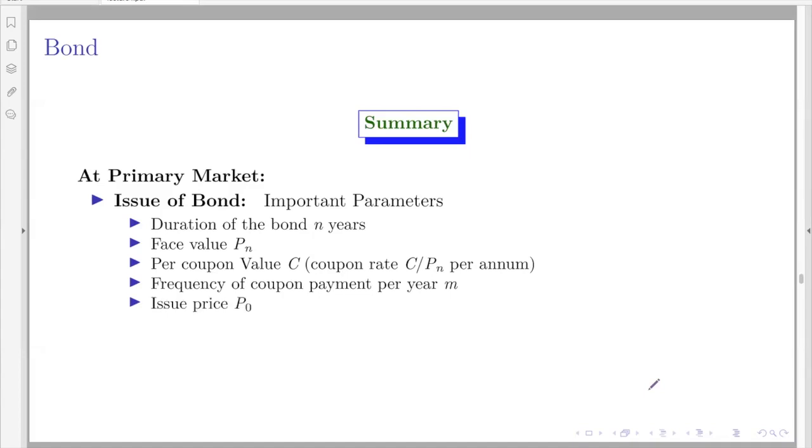Then the issue price P naught. The main task is to obtain the issue price P naught. For that, we have a formula that involves an interest rate R. If you recall, issuers generally fix this interest rate R to be equal to the coupon rate given by them.